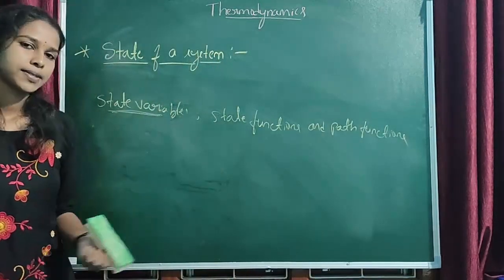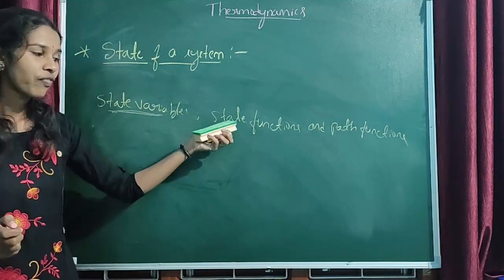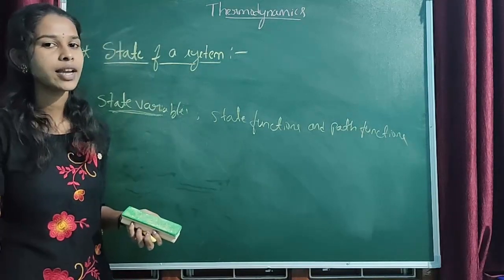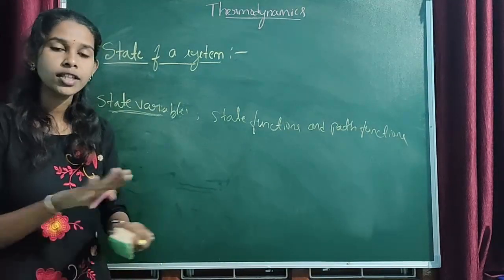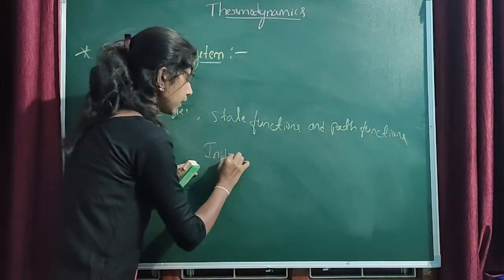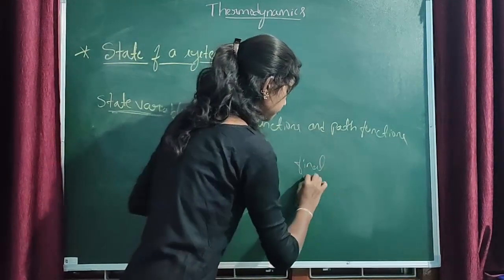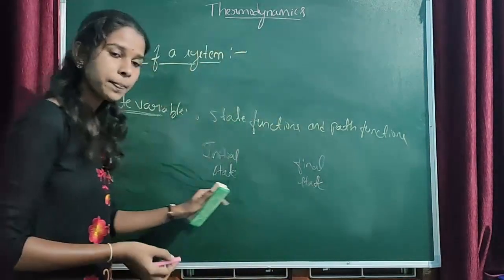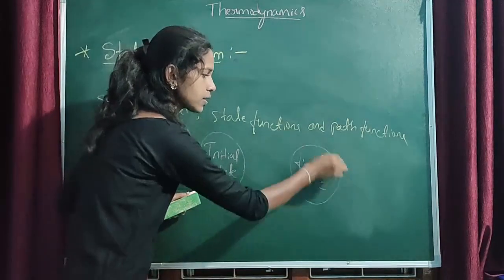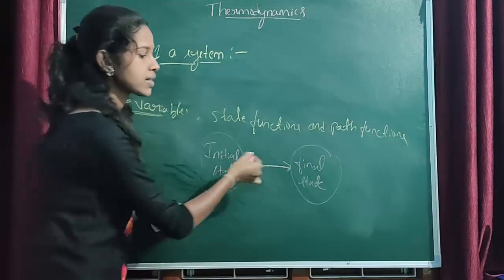What are state functions? State functions are the state variables whose value depends only on the initial state and final state of the system, but not on the path followed. That means if this is the initial state of the system and this is the final state of the system, then some of the state variables depend only on the initial state and final state of the system, but not on how the final state is reached.